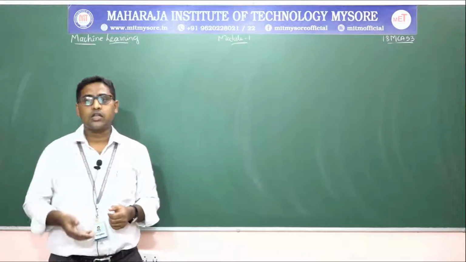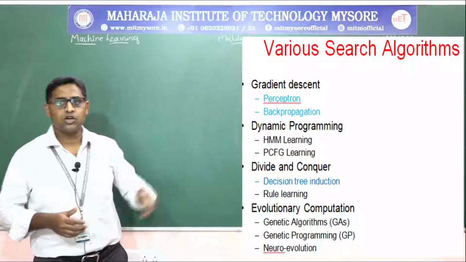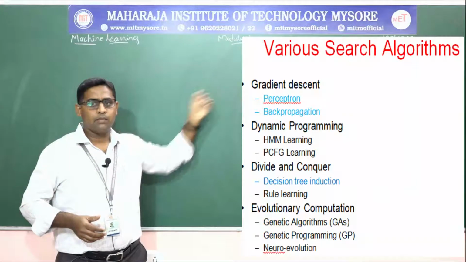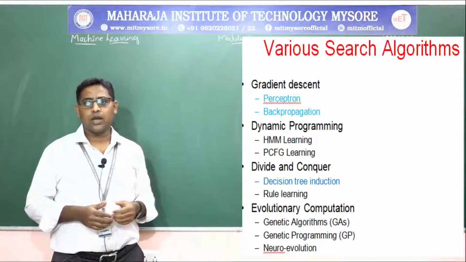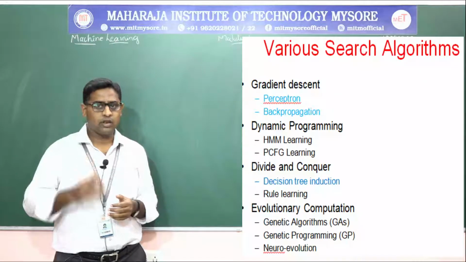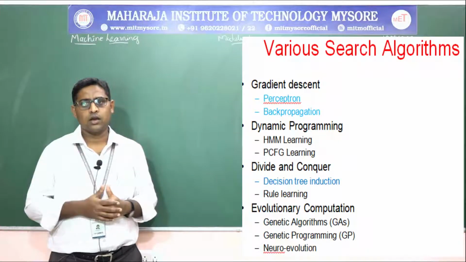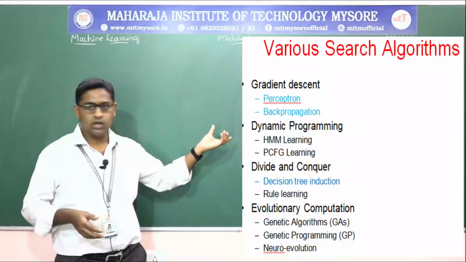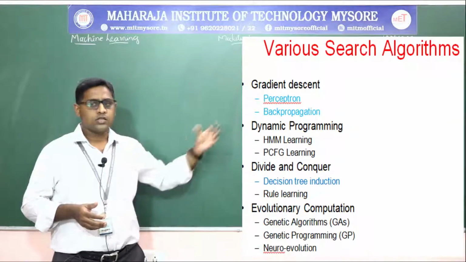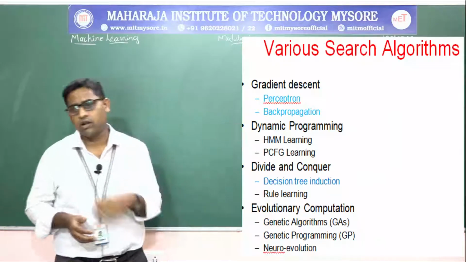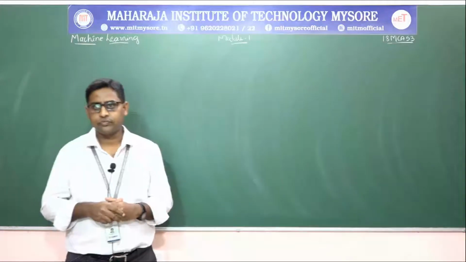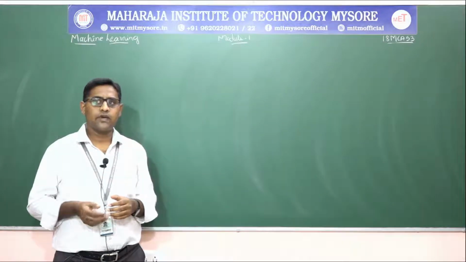And the various search algorithms we will learn under this machine learning course will be gradient descent, that is perceptron and back propagation. The dynamic programming, HMM learning, that is hidden Markov model learning, and PCFG learning, we will not learn in this machine learning course. Again divide and conquer, decision tree induction, we will learn, and rule learning. Evolutionary computations with genetic algorithms or genetic programming and neuroevolution are not in the syllabus.